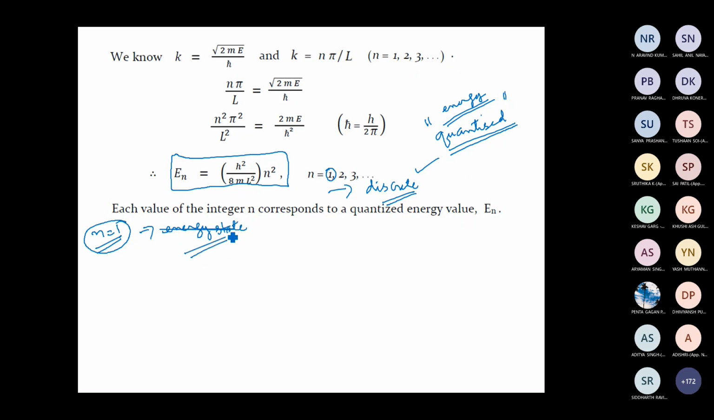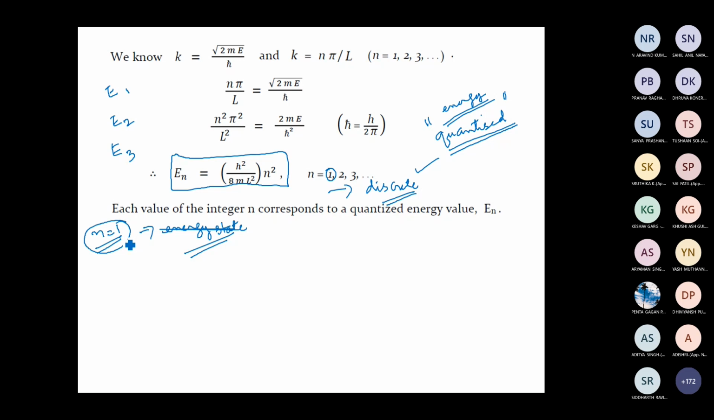So if you have a quantum particle in a one-dimensional potential well, it can either be in the energy state E1, or in an energy state E2, or in an energy state E3, etc. It cannot be in any other state in between these energies. So the value of n fixes the state. If the particle has energy E1, then we say the particle is in the state corresponding to n equal to 1. Is that clear to your question? Yes, sir. Okay.